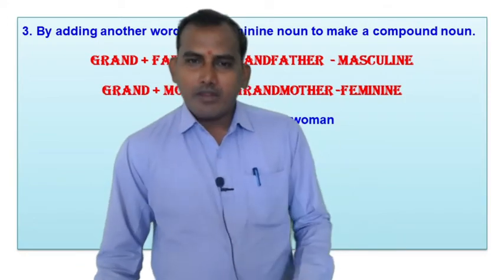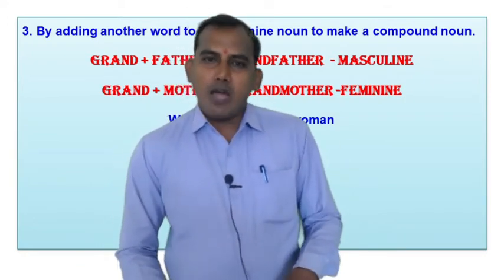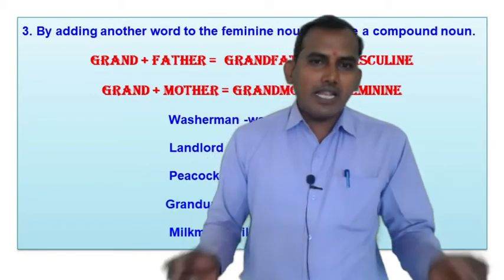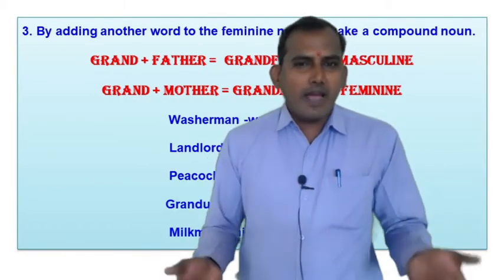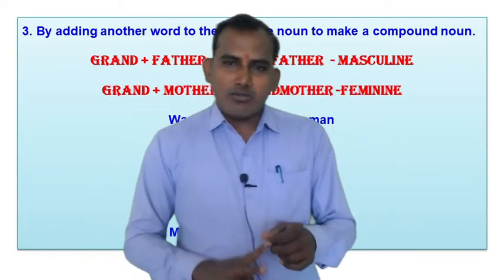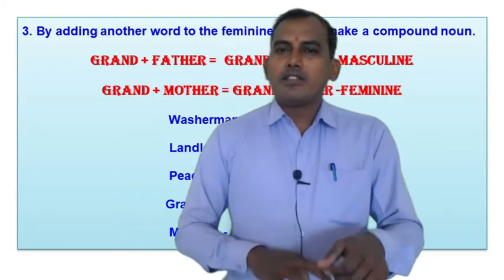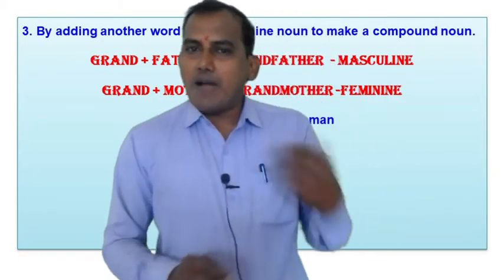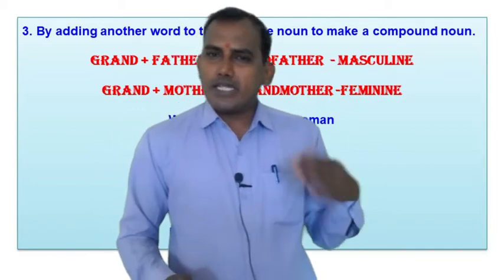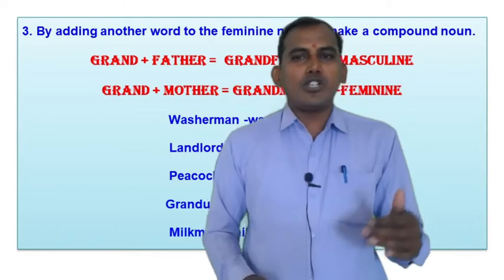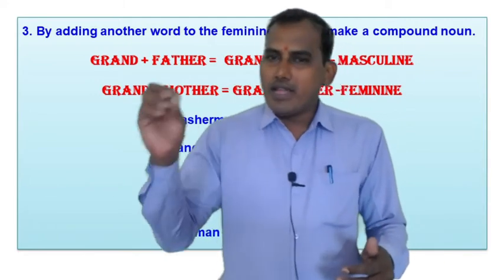So today we have seen that gender is the quality of the noun. It classifies into four types: masculine, feminine, common and neuter gender. After that, we have seen what is meant by masculine noun: a noun which denotes a male person or animal.